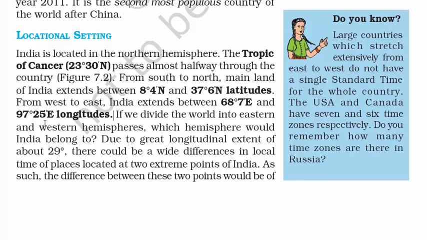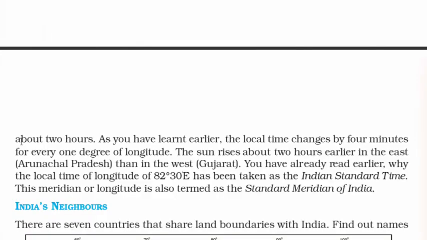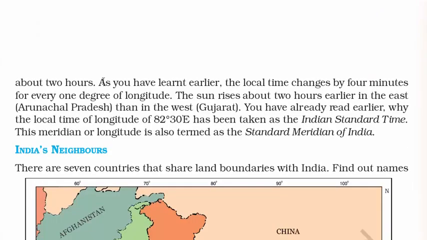If we divide the world into eastern and western hemispheres, which hemisphere would India belong to? Due to the great longitudinal extent of about 29 degrees, there could be a wide difference in local time of places located at the two extreme points of India. As such, the difference between these two points would be about 2 hours. Unlike other countries, India follows one time zone, but there are countries like Russia which follow 9 time zones. So we don't have to do something like that.